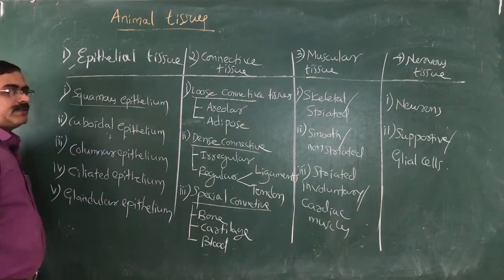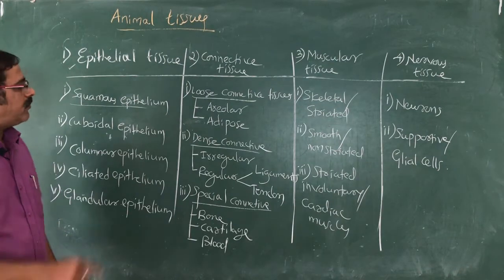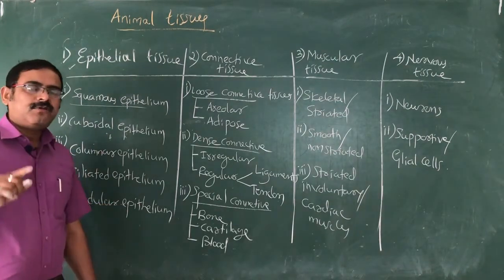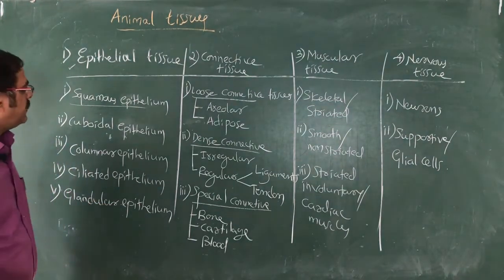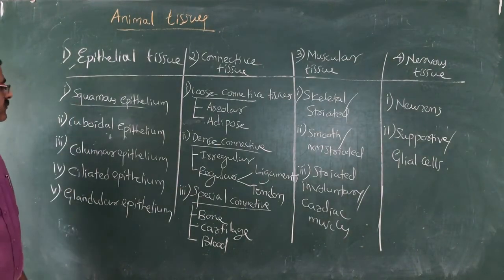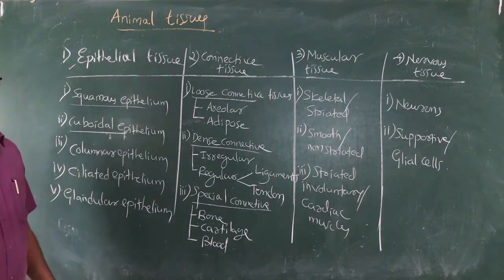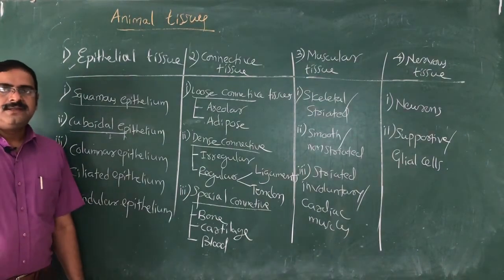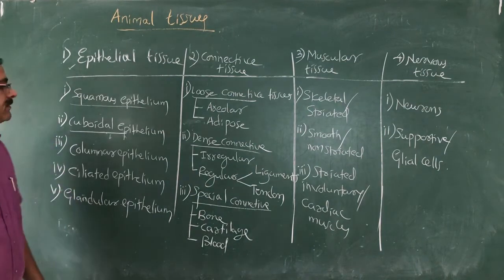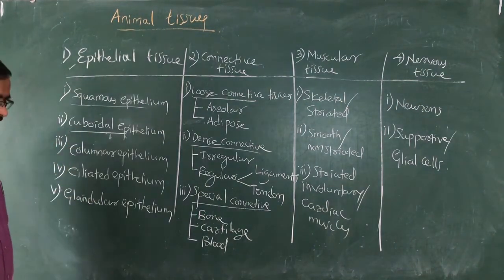Now squamous epithelium means very flat cells. We will discuss their structure, location and functions. Mainly they provide protection and simple diffusion. Cuboidal epithelium, the name itself indicates the cells are cube-like, and these are mainly found in exocrine ducts.